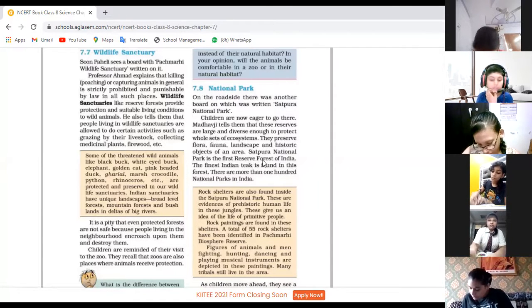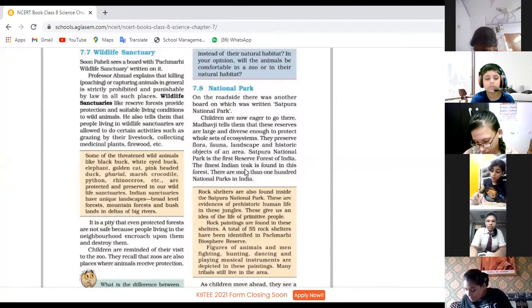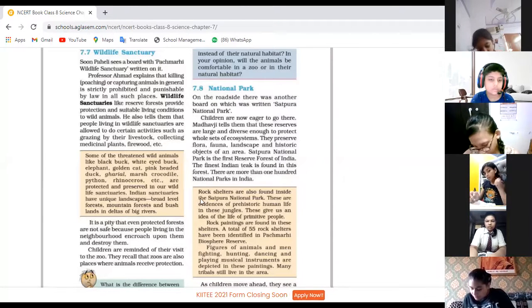First reserve forest of India is Satpura National Park, and it is famous for finest Indian teak. That is a wood. Name of the wood, Indian finest teak, is found in this forest. Okay, kindly underline it. These two things. Okay, Anshika Agarwal, and after that Priyanshi Agarwal will continue.